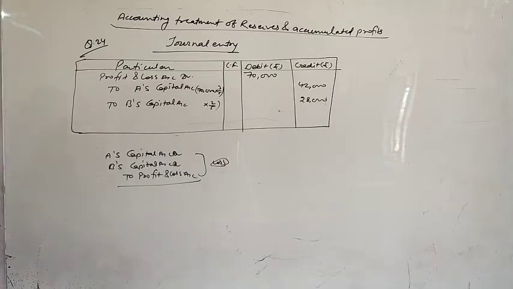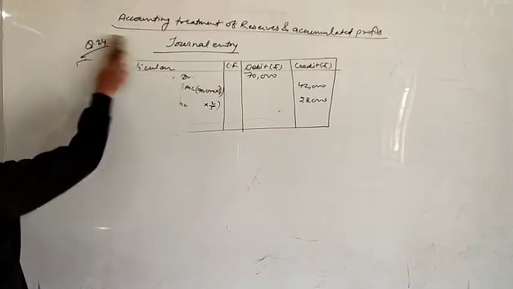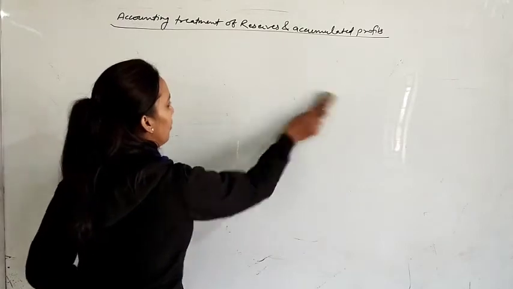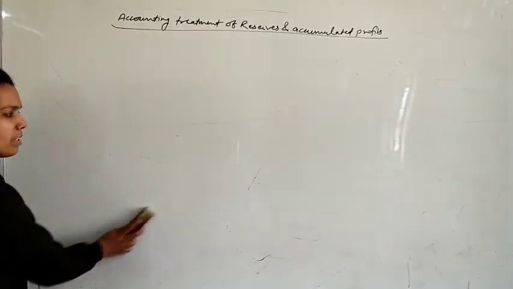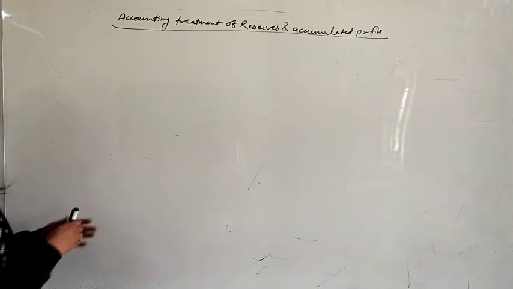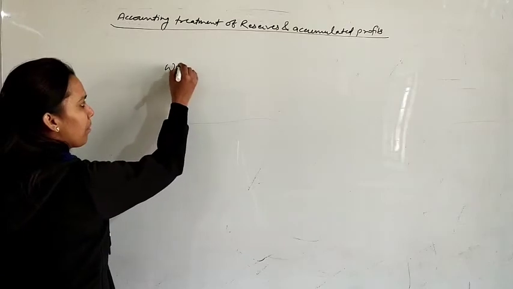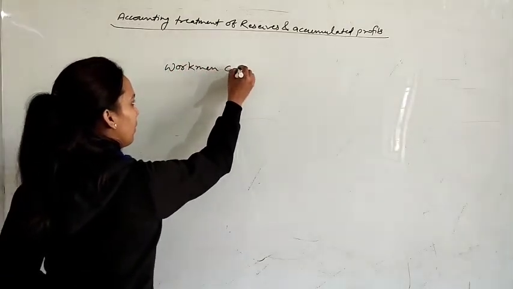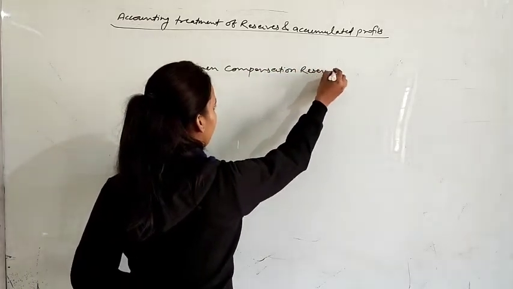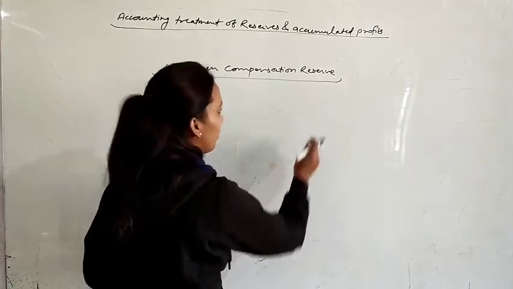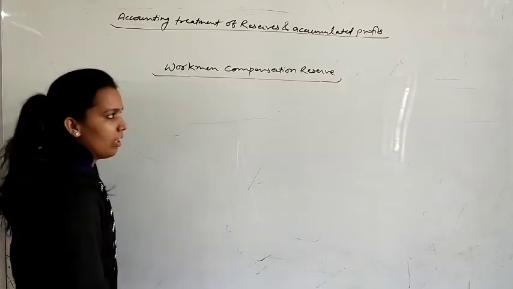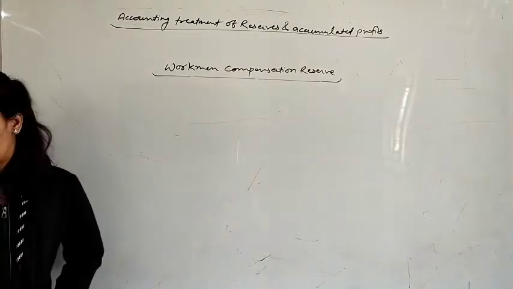Let's start the next one, reserve. Next we are going to discuss one reserve, that is workman compensation reserve. This reserve is created out of profits for compensating workmen, means for employees only. The name denotes that this reserve is created for compensating the workmen, and it cannot be used for any other purpose.